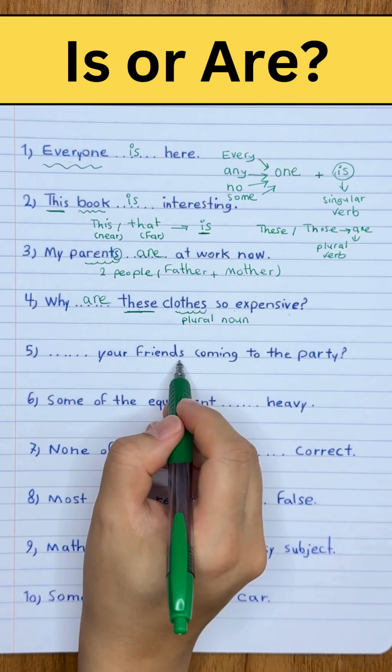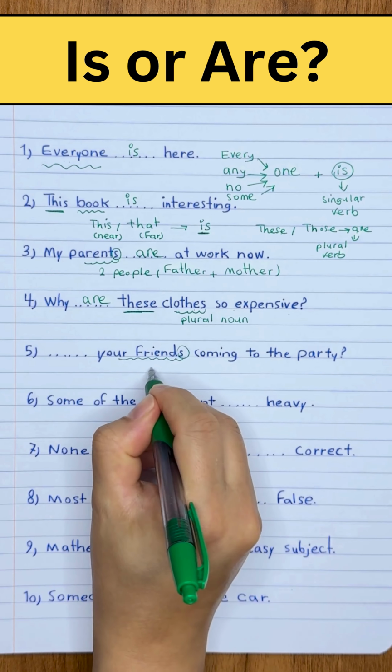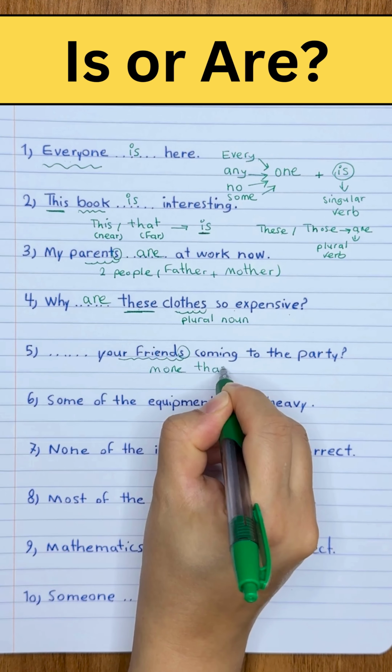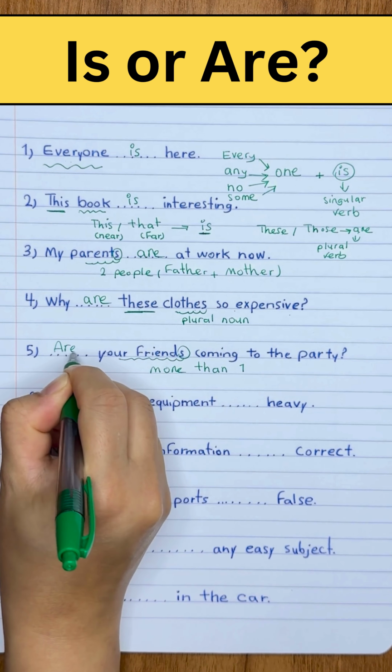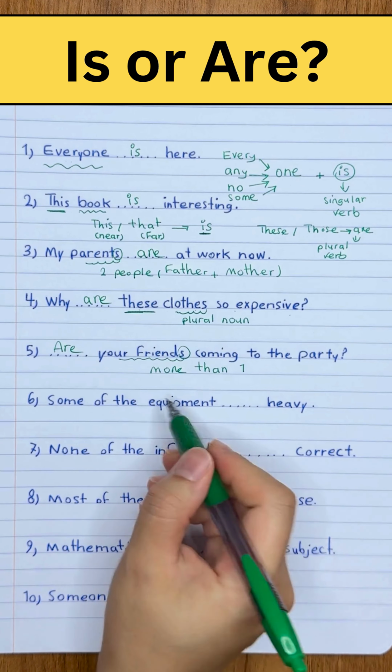Number 5, your friends blank coming to the party. Friends has plural s. It means more than one. So we have to use the plural verb are: your friends are. Number 6, some of the equipment blank heavy.